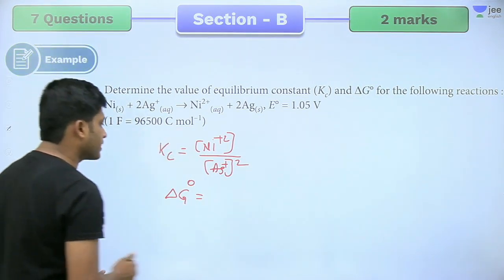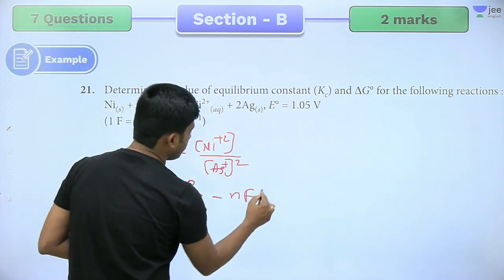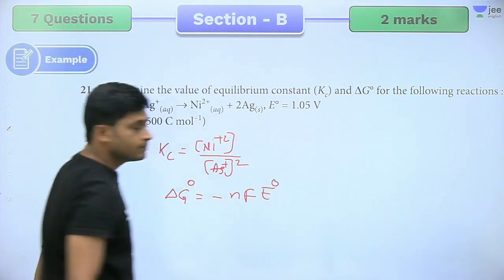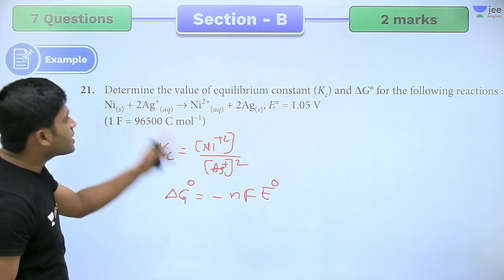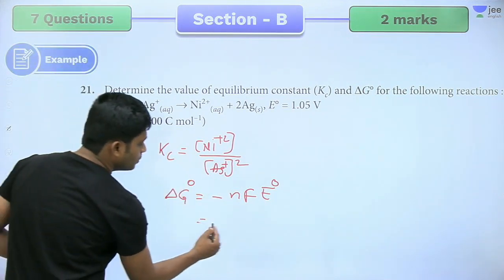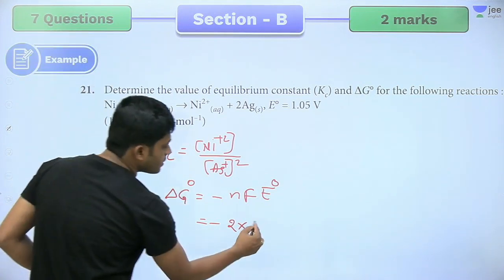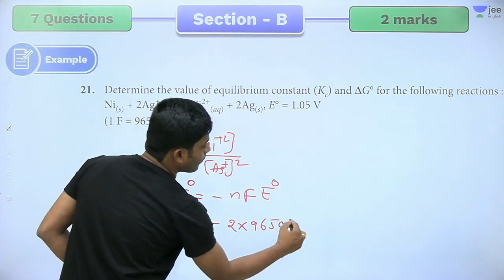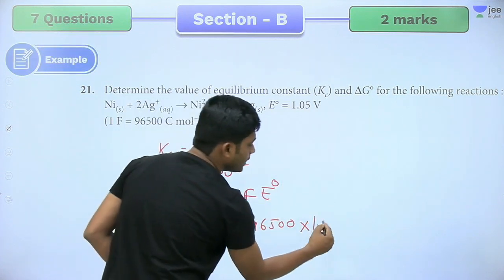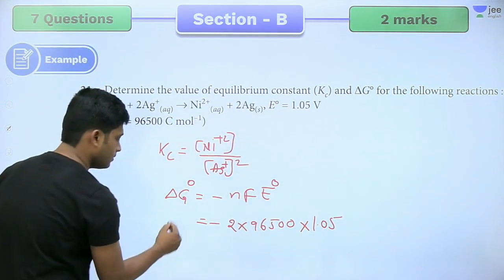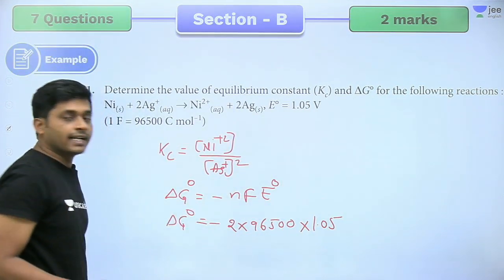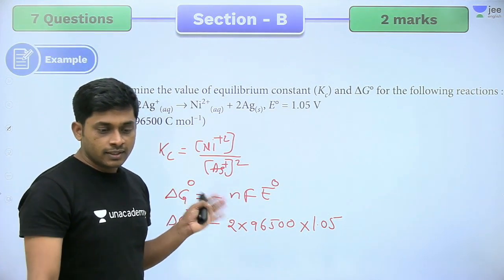Delta G naught is minus nF E naught cell. We know the number of moles of electrons. How many? There are 2. Faraday is given as 96500 and E naught cell is 1.05. So we get the delta G naught value.